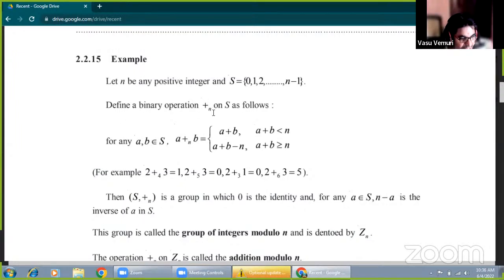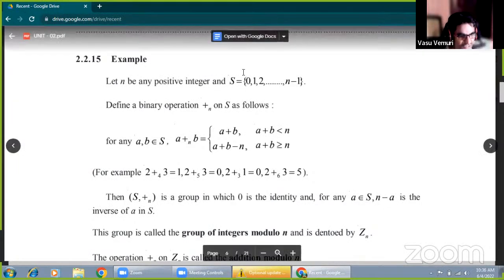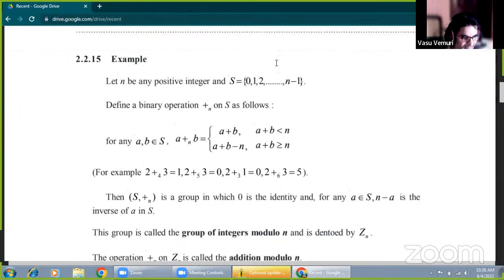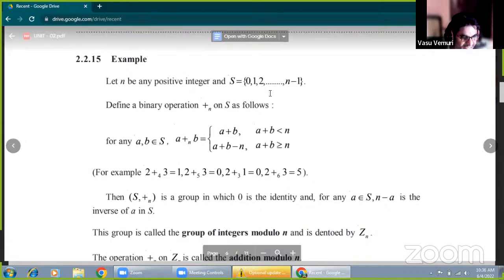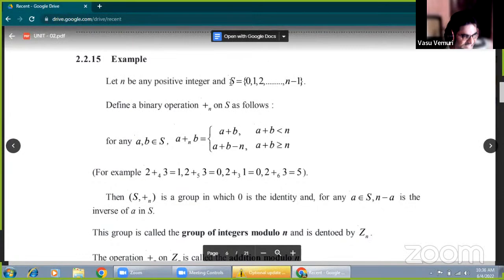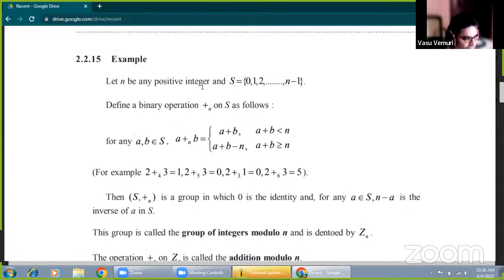Here the set is defined as capital S equals the set of 0, 1, 2, and so on, n minus 1 being the elements, because for modulo n the given set consists of the elements 0 to n minus 1. Here n is any positive integer. Here the special binary operation is addition modulo n on S.